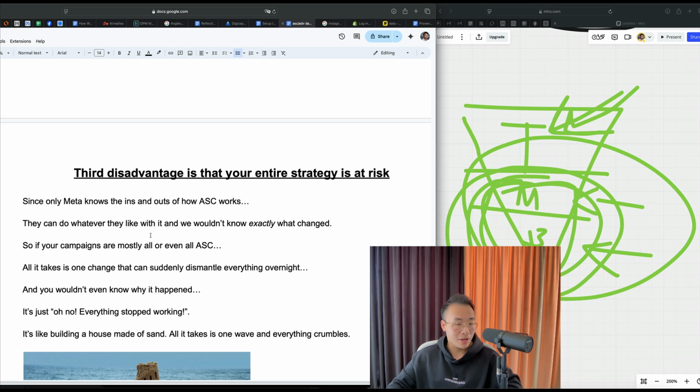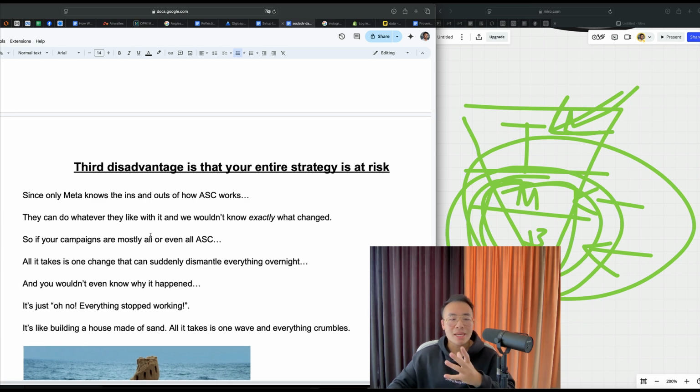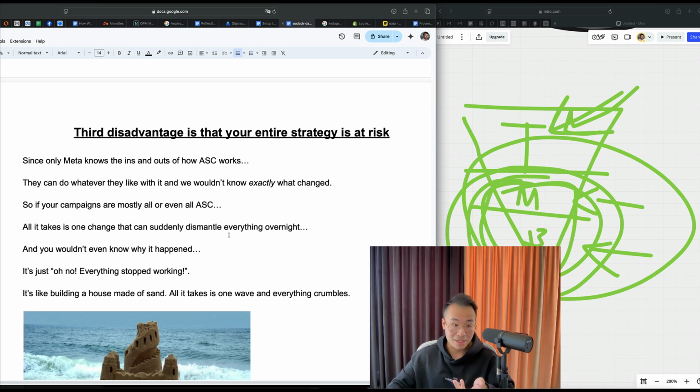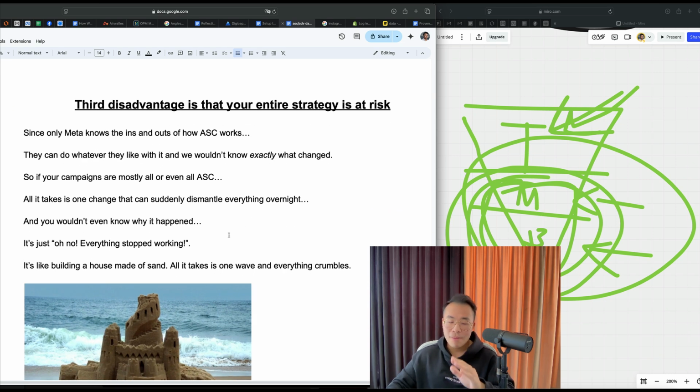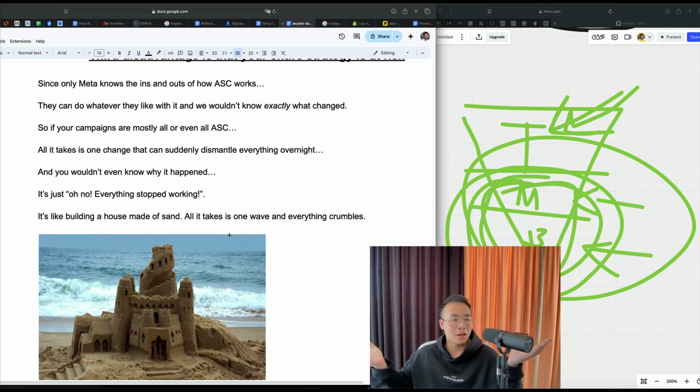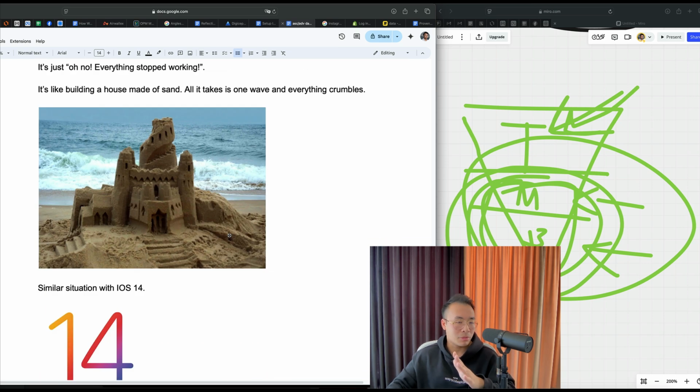The third disadvantage is that your entire strategy is at risk. Since only Meta knows the ins and outs of how ASC works, they can do whatever they like with it, and we wouldn't know exactly what changed. So if your campaigns are mostly or even all ASC, all it takes is one change that can suddenly dismantle everything overnight. And you wouldn't even know why it happened. It's just, oh no, everything just stopped working. It's like building a house made of sand. All it takes is one wave and everything crumbles.